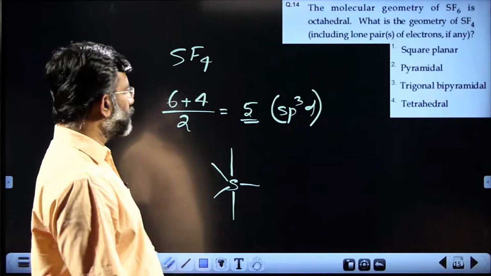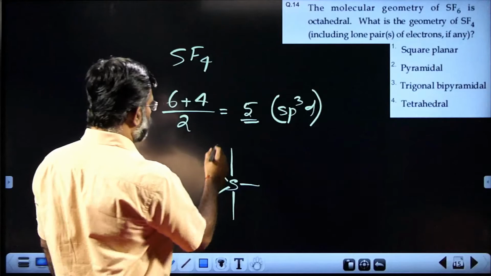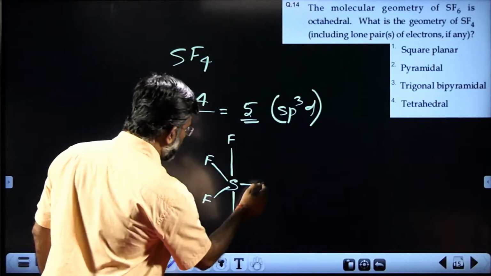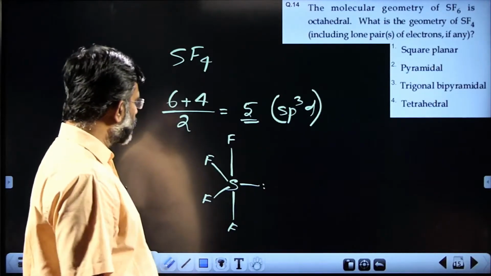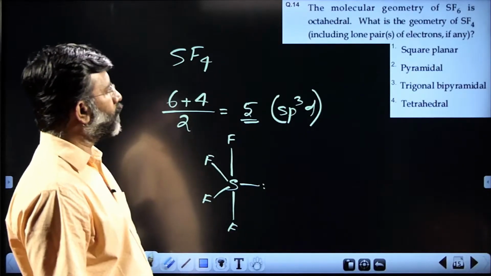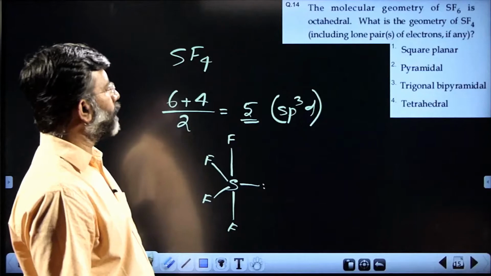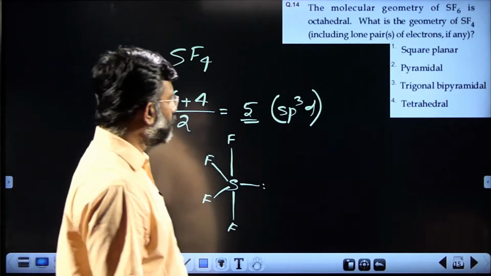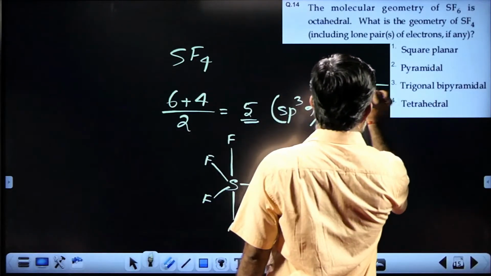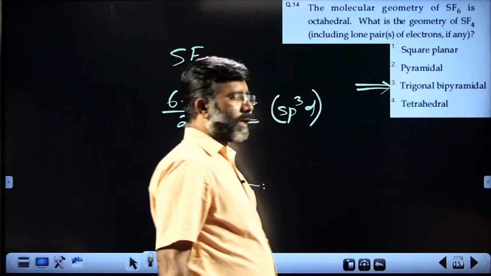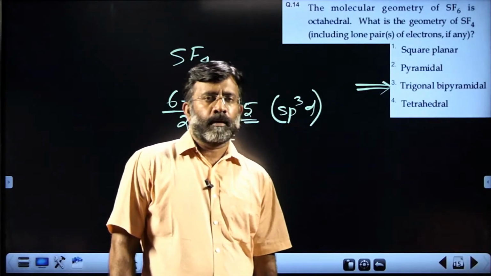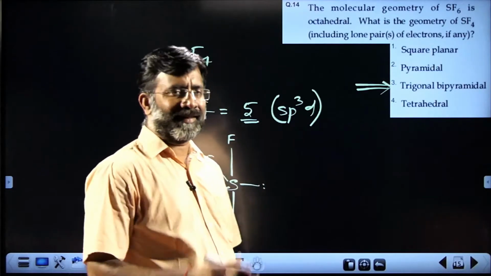It is sp3d hybridization, and there are 4 fluorine, which I'm sure you agree to. It is seesaw shape, but the molecular geometry, including the lone pair of electrons, is trigonal bipyramidal. Third choice will be the correct answer. Okay. Next question.